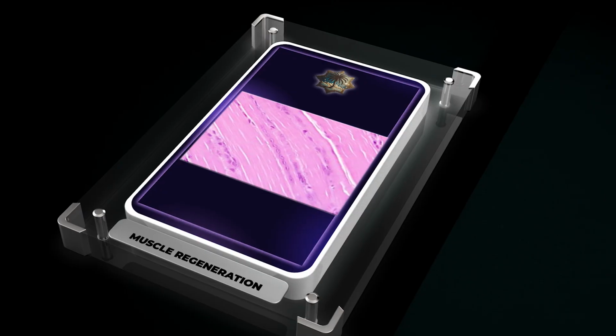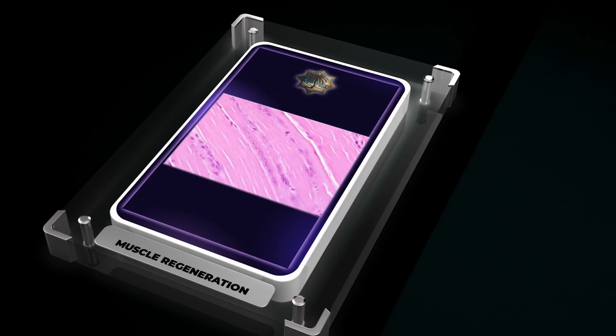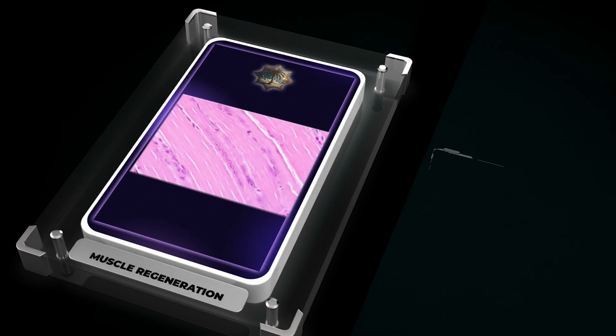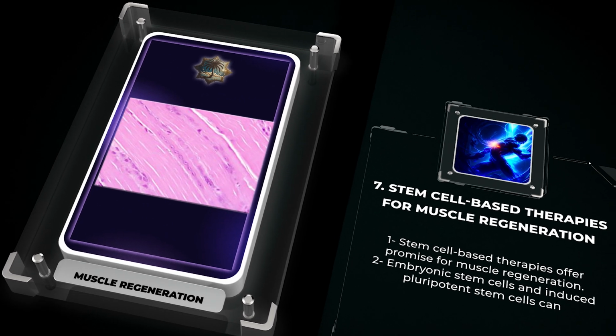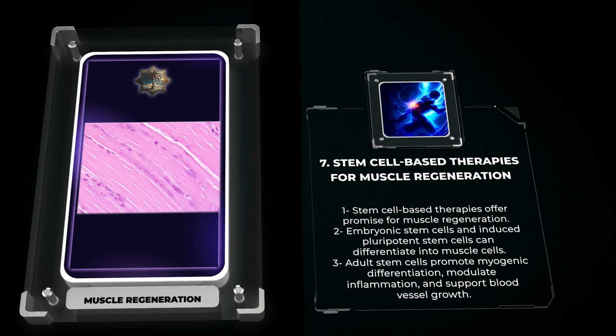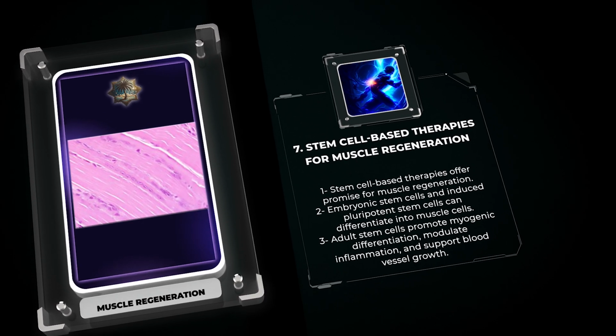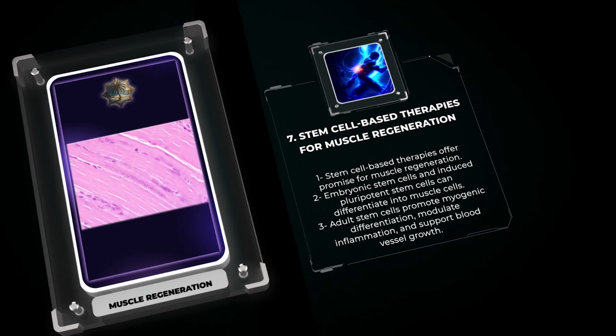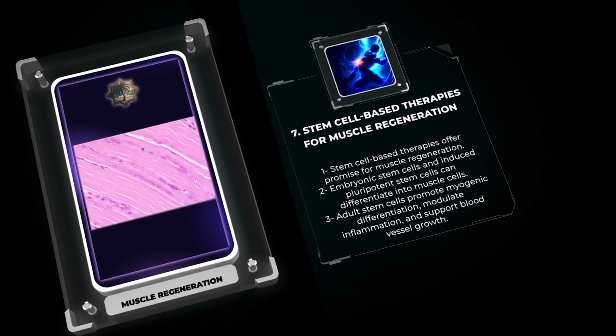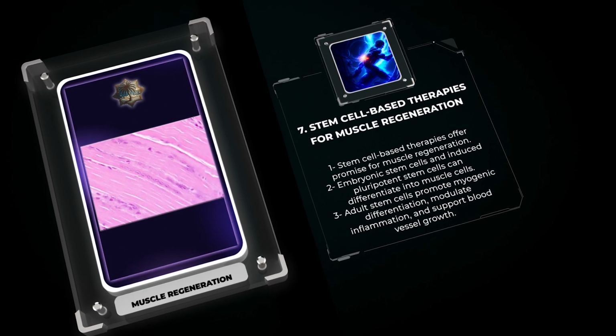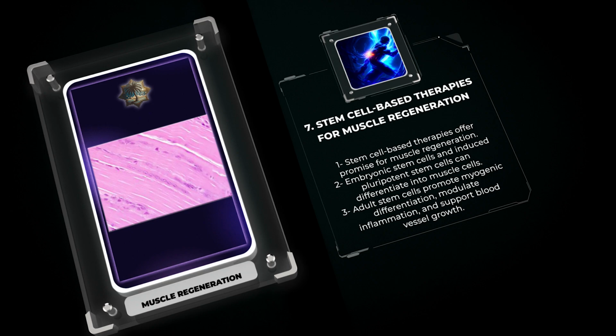Stem cell-based therapies offer promise for muscle regeneration. Embryonic stem cells and induced pluripotent stem cells can differentiate into muscle cells and contribute to regeneration. Adult stem cells promote myogenic differentiation, modulate inflammation, and support blood vessel growth. However, challenges remain for clinical translation.